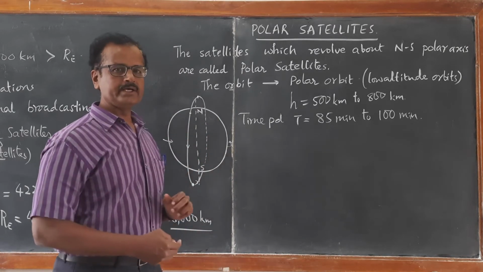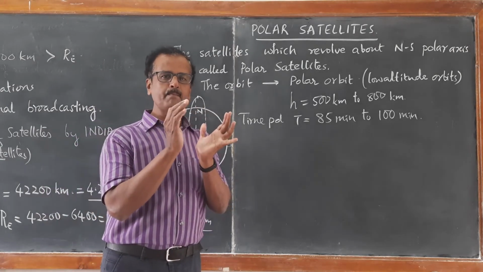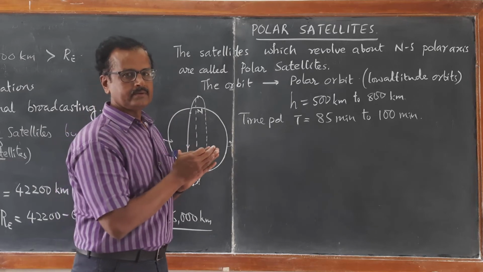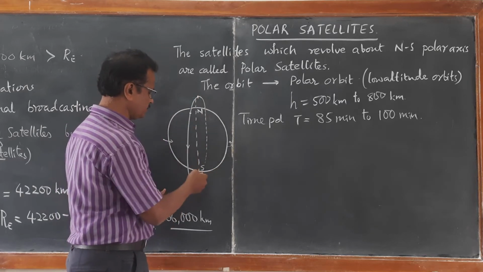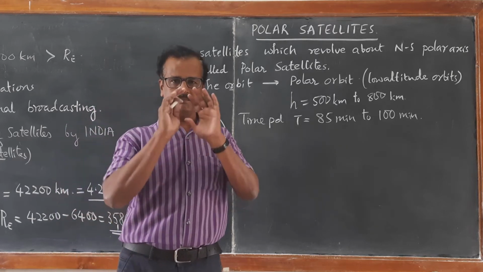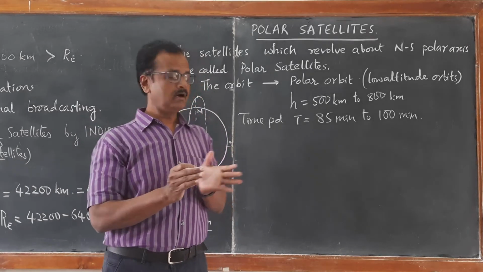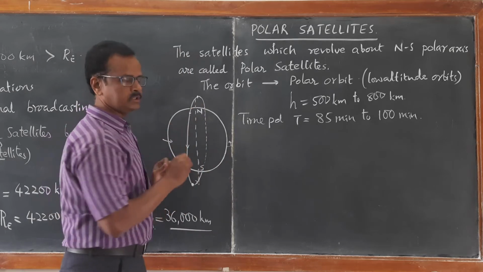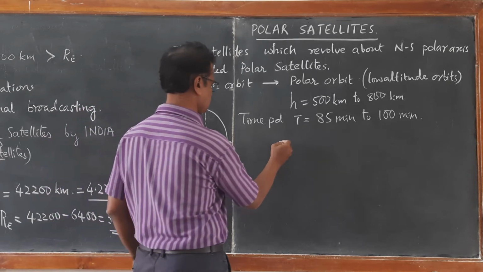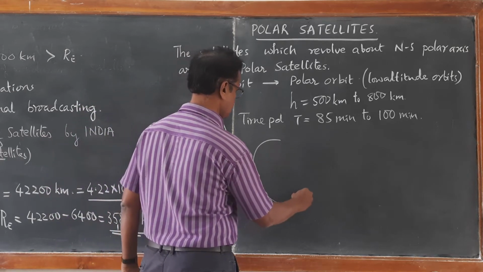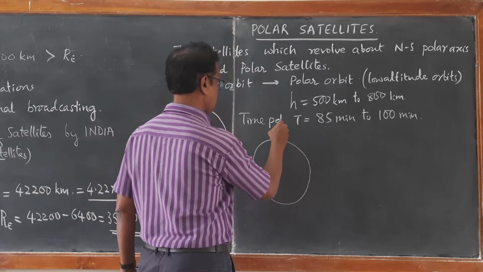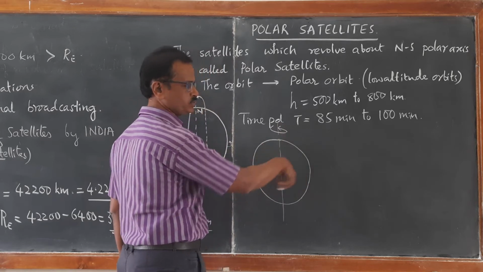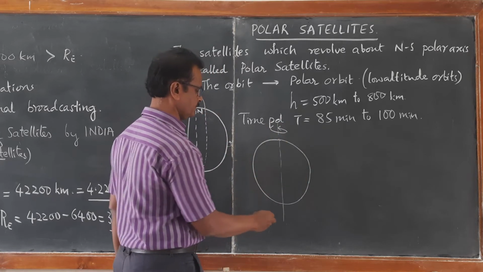So, they have got the advantage of continuously monitoring the particular strip of area. Every time when they revolve around the Earth, they will be able to monitor a particular region of the area of the Earth extending from north to south. So, since the Earth is rotating about its own axis.